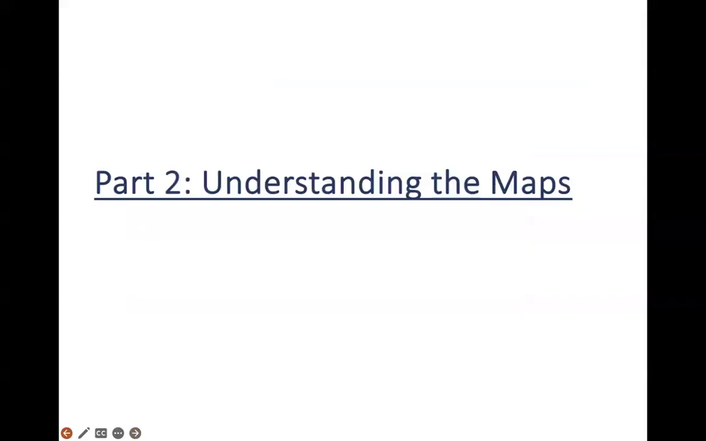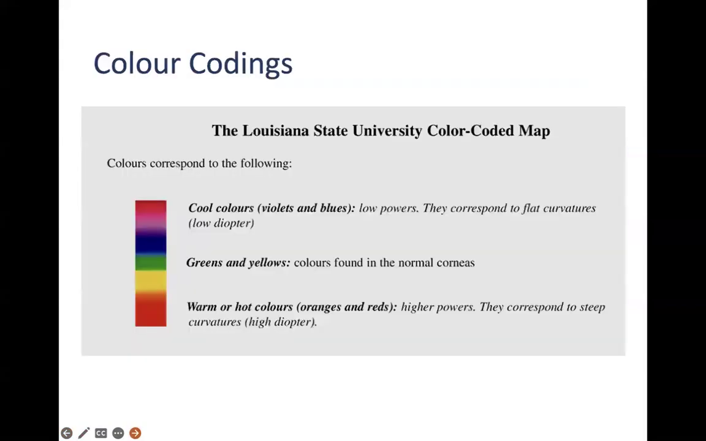Now, before we go for interpretation, we need to know how to understand the maps. Before that, the color coding. We need to have an idea about the color coding. We can see an array of rainbow colors over here.